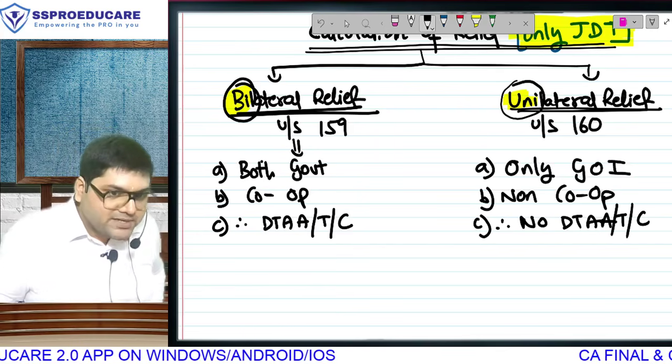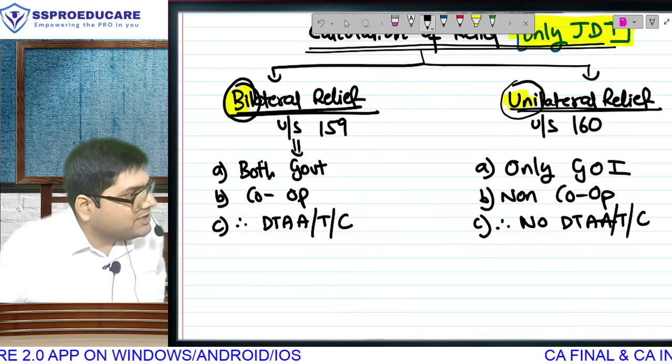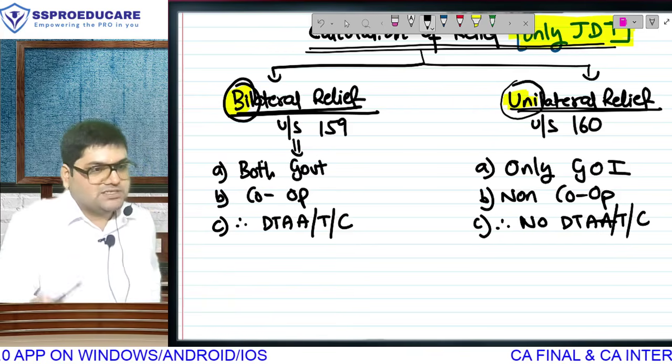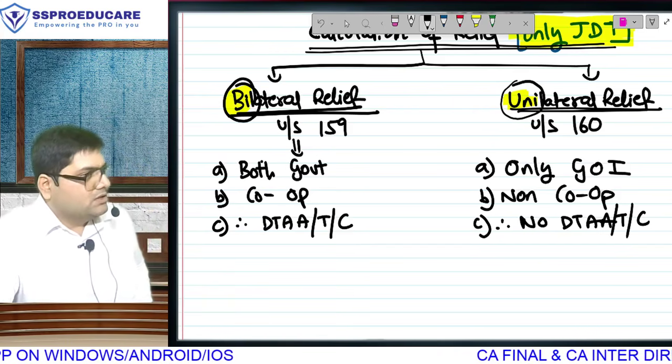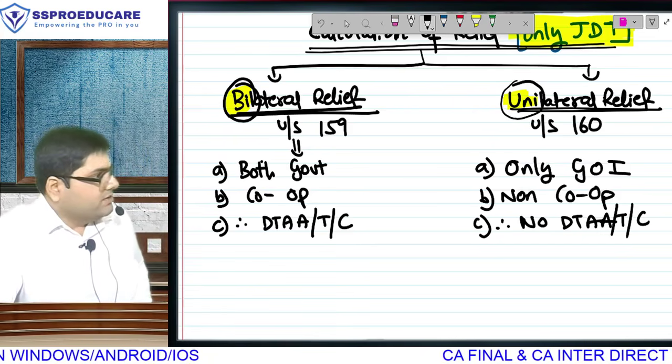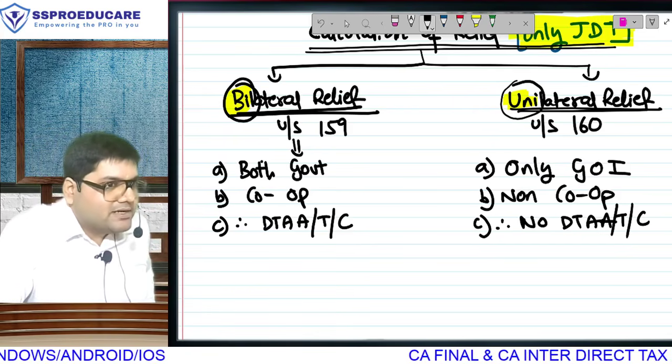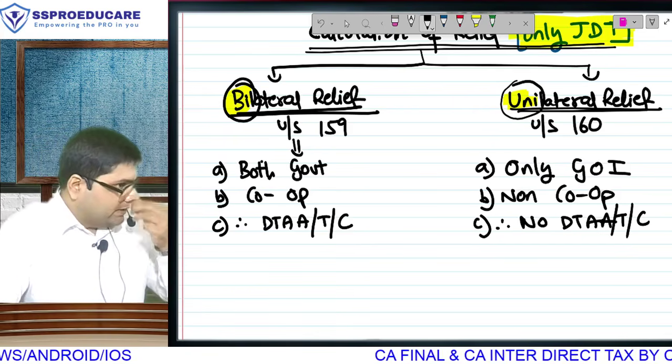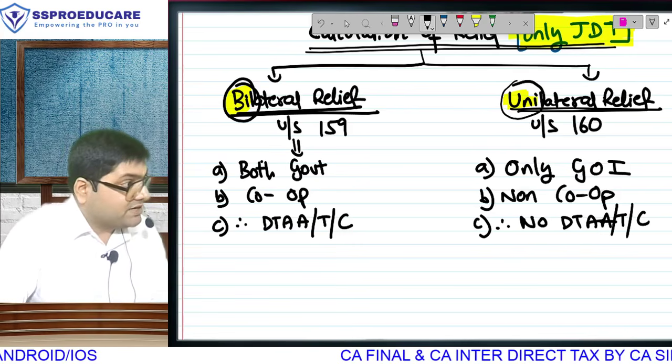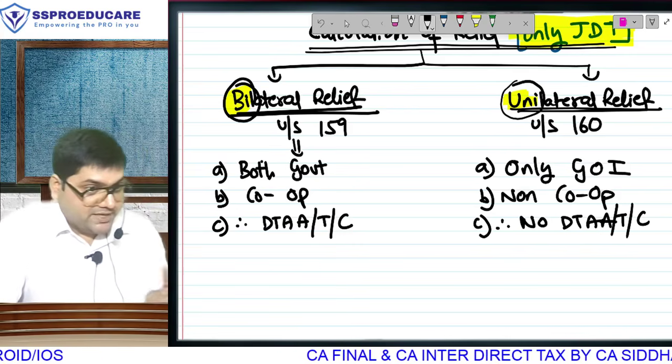Because only one government is coming forward to give you relief, that relief will be called, as the name is self-explanatory, unilateral relief. Did you understand the meanings of bilateral and unilateral? So, very quickly, globally there are two principles of levy. Quickly say it: principle of residence, principle of...